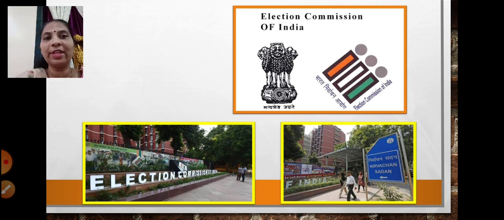We saw that India is a parliamentary system. We are having the parliamentary democracy over here. According to this, we are electing our representatives on our behalf to go and participate in the government. Because in a country like India, each and every person cannot participate in the daily affairs of the government. So on our behalf, our representatives are there. This process of sending our representatives to form the government or be a part of the government is called the election process. This responsibility of conducting elections is on the shoulders of the Election Commission.